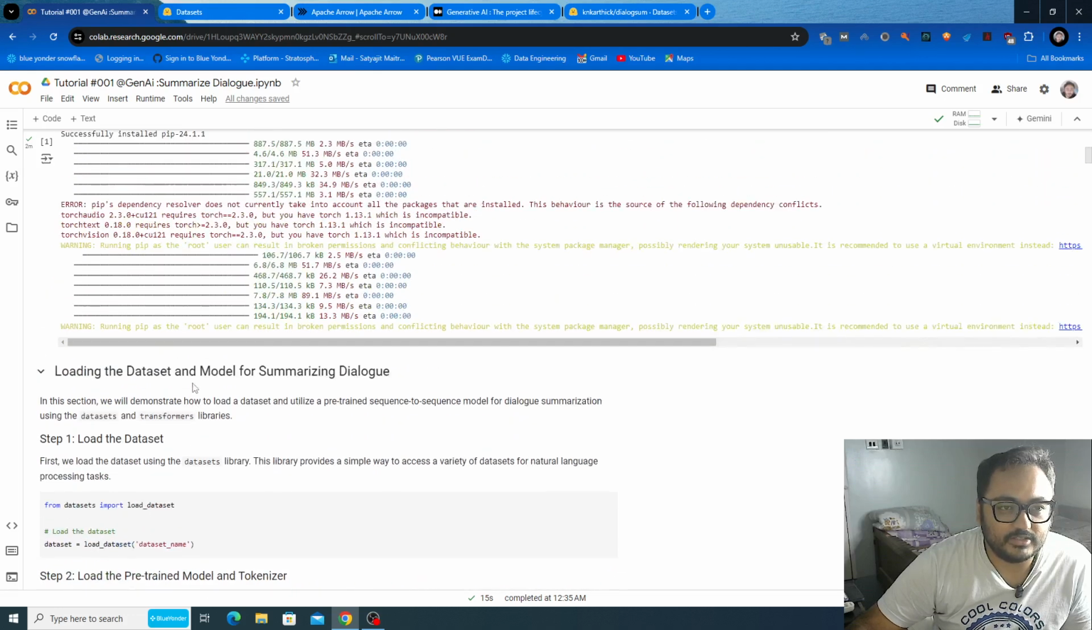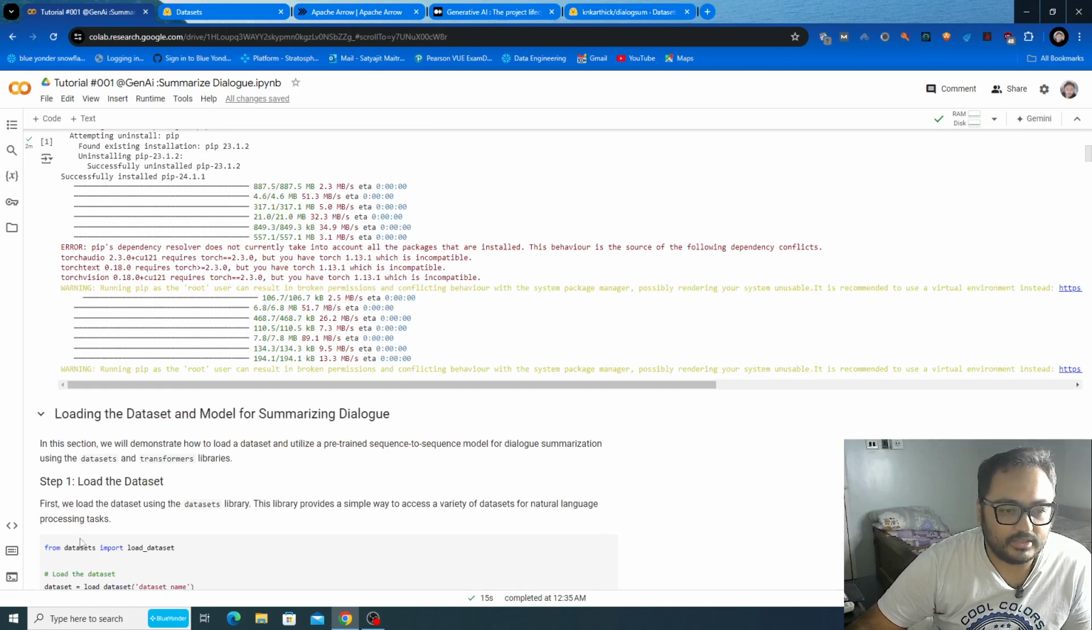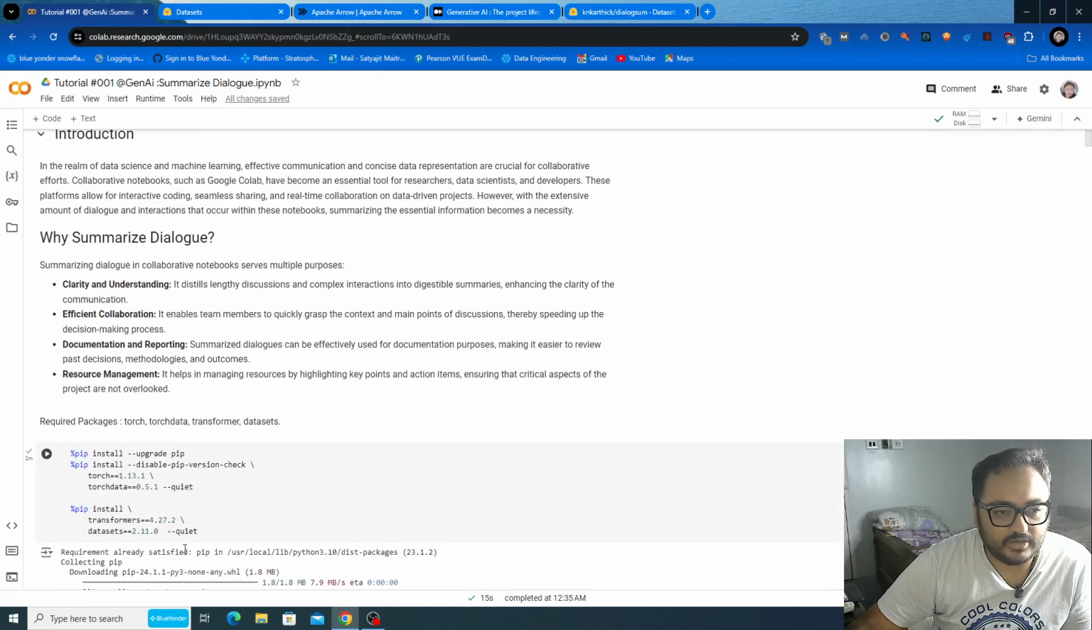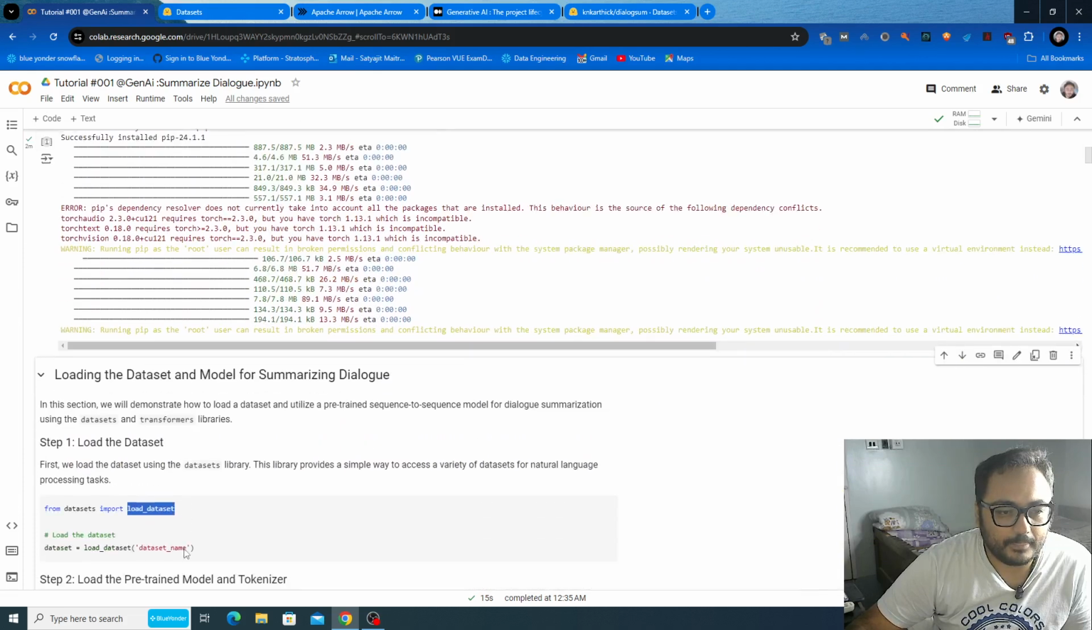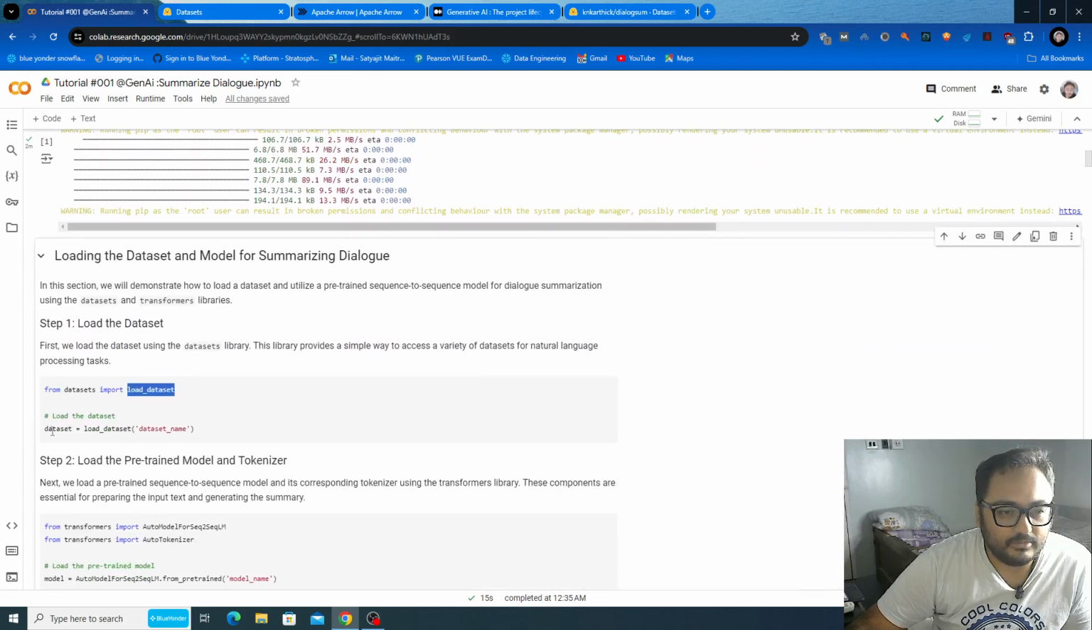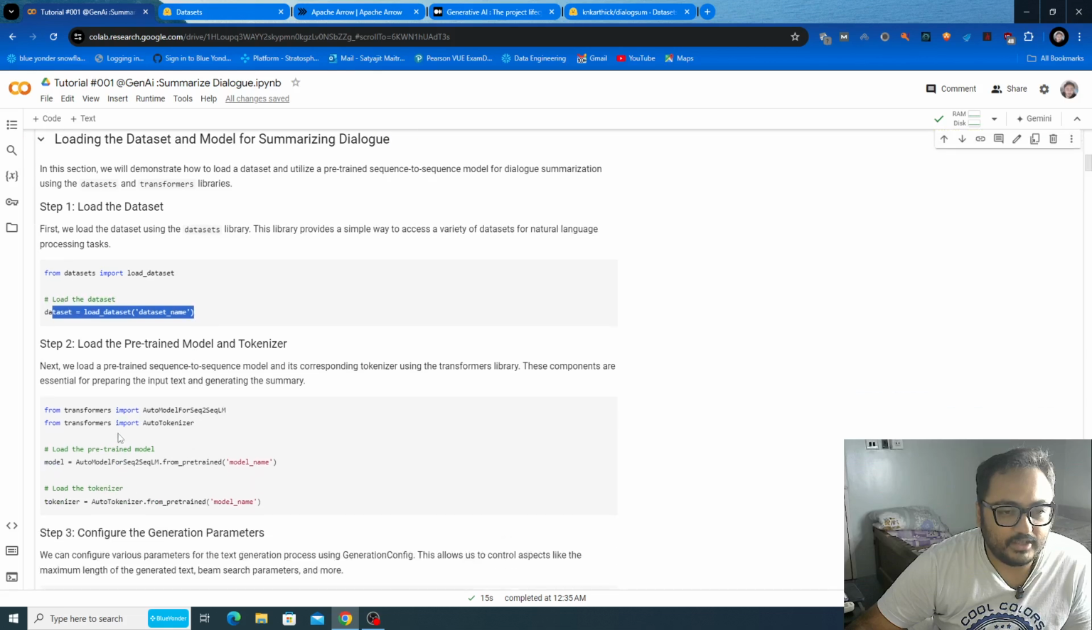To load the dataset, we will be requiring this datasets library. From this datasets library, we will be requiring this load dataset method, right? Once that is available, then you can load the dataset. And then the second part is loading your model and tokenizer.